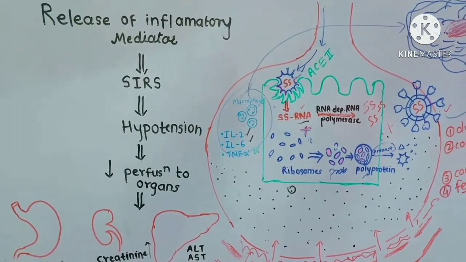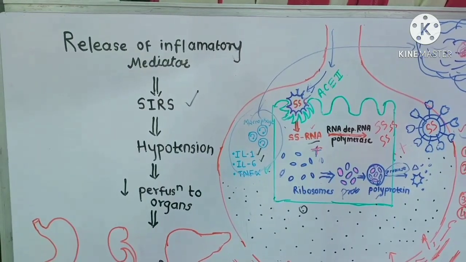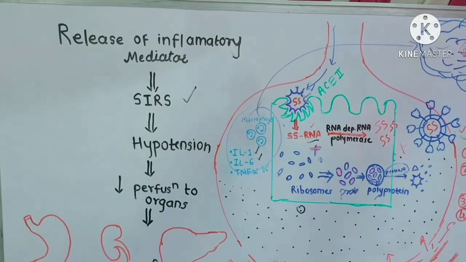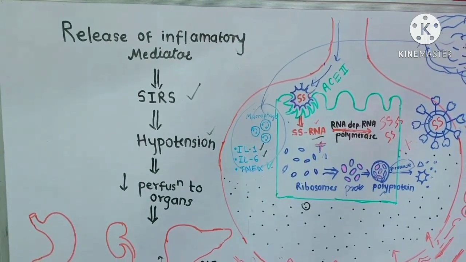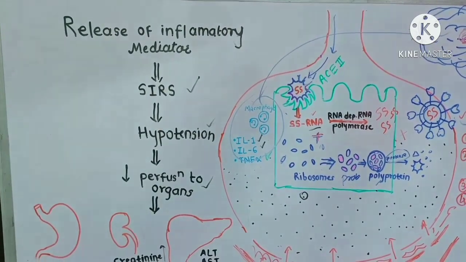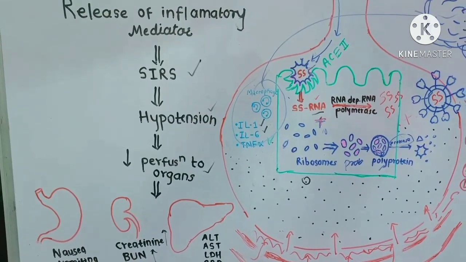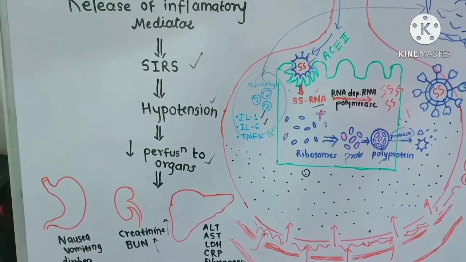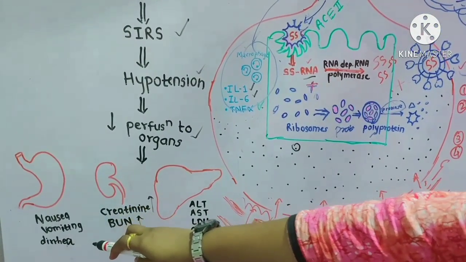This inflammatory mediator also causes the inflammatory immune response, and this systemic inflammatory response syndrome is responsible for causing hypotension. Whenever there is hypotension, there will be a decrease in the perfusion to the organs. So what organs are affected? Almost all the organs are affected, but more particularly it will affect the GIT. Whenever it affects the GIT, you will get nausea, vomiting and diarrhea.